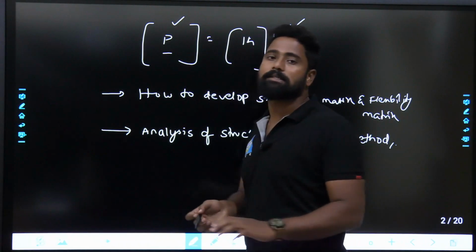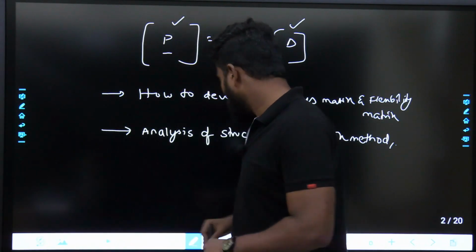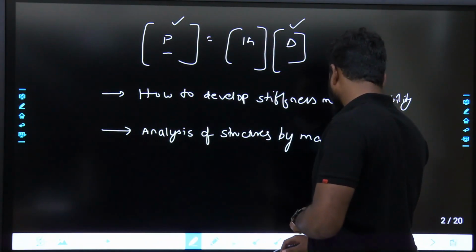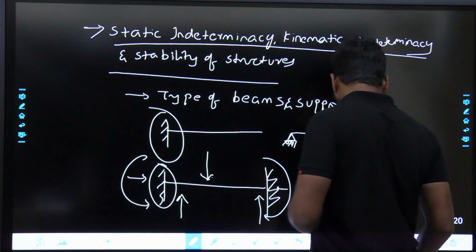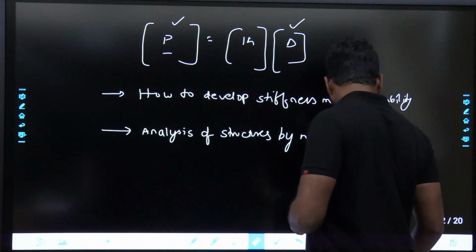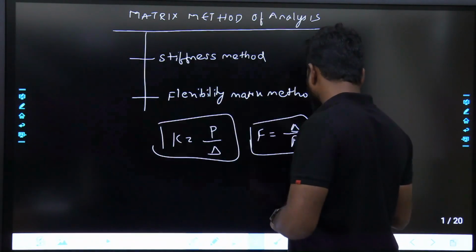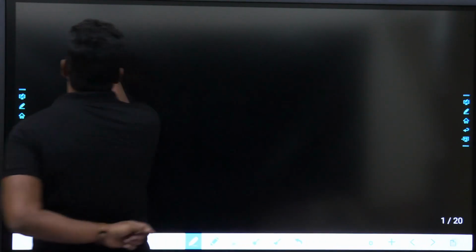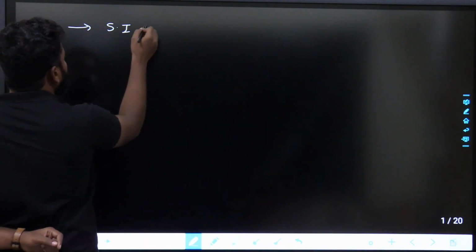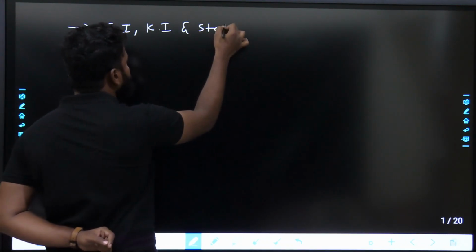So these are the subjects, these are the chapters I am going to discuss. What are the chapters that I have discussed? First one is static indeterminacy, kinematic indeterminacy, and stability of structures.